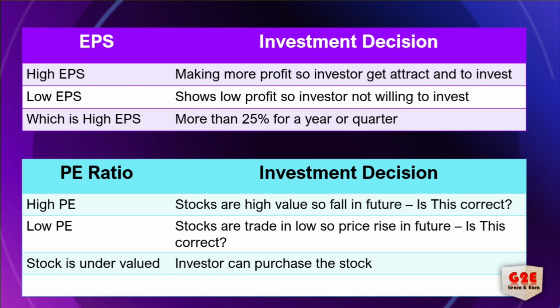And once you are looking at a low EPS, there should be a negative. For example, if it is negative for one year and continuously coming negative, investors are not willing to invest. Suppose in one quarter only it is negative and the other quarters are positive, you need to look at the previous data also. You need to consolidate and see whether it is positive or not. Then you have to take a decision whether you need to invest or not.